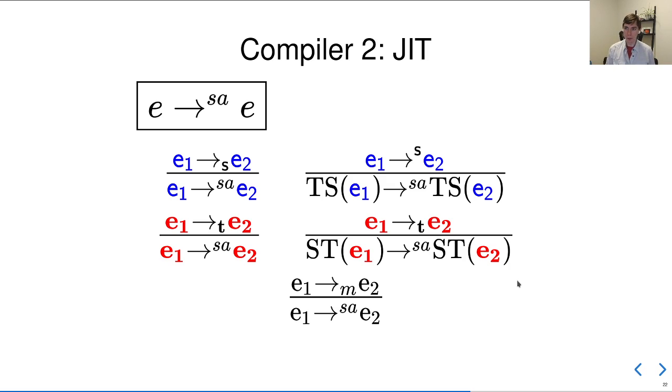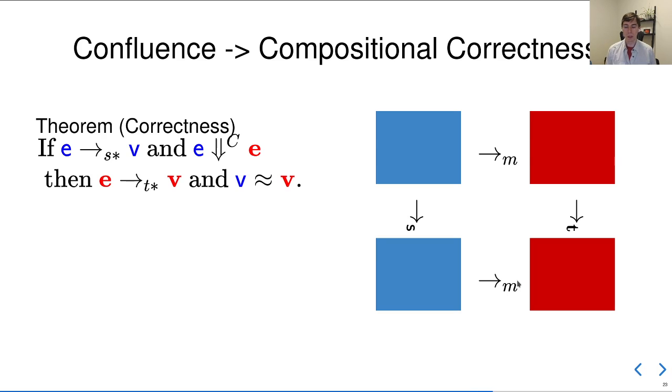Now, beyond the lack of duplication, there are some additional benefits to modeling the compiler this way. We can reuse results about reduction systems to imply properties of the compilers. So the big one is confluence. It turns out that confluence implies compositional correctness and part of the full abstraction, the secure compilation theorem. So I'll walk through the similarities and sort of how the proof goes that confluence implies correctness, but you can find all the details in the paper.